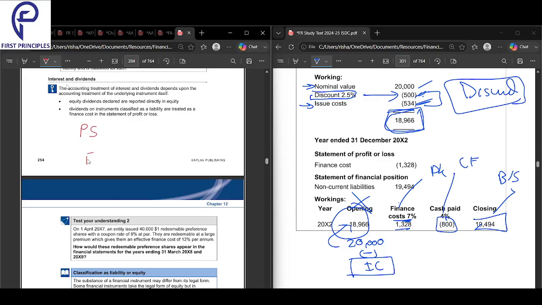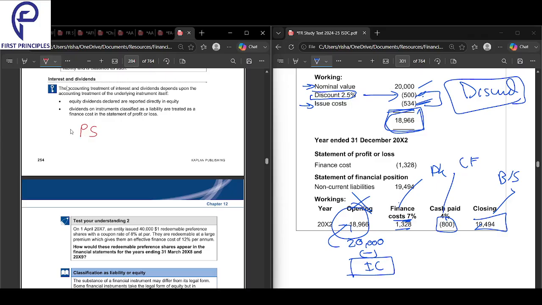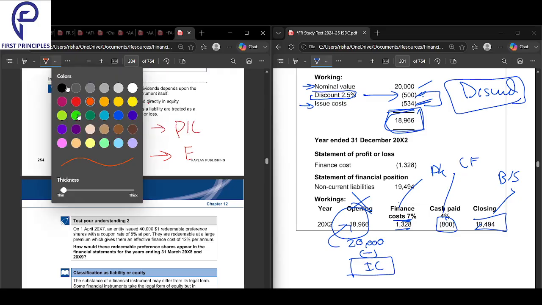Now, preference shares: redeemable preference shares, irredeemable preference shares. The accounting treatment of interest and dividends depends on the accounting treatment of the instrument. Equity dividends, when declared, are directly reported in equity. So irredeemable preference shares are an equity instrument, and any dividends will also be recorded in equity. Redeemable preference shares are a liability, so any dividends on them will go to P&L. Any payment will depend on the classification of the instrument.